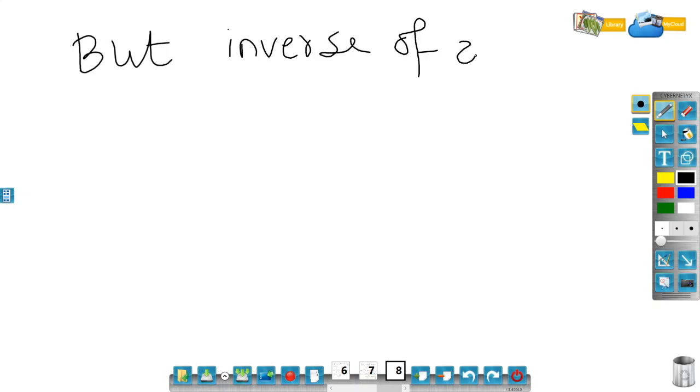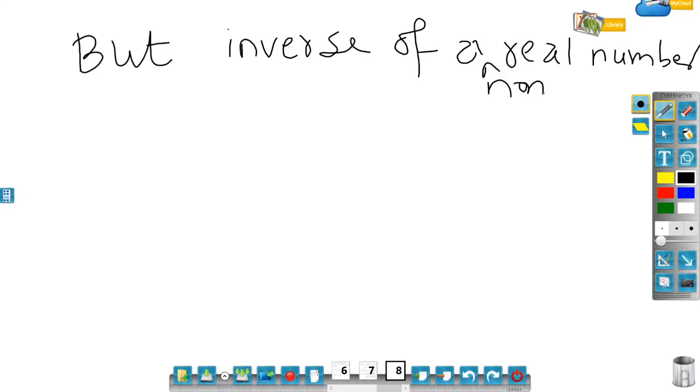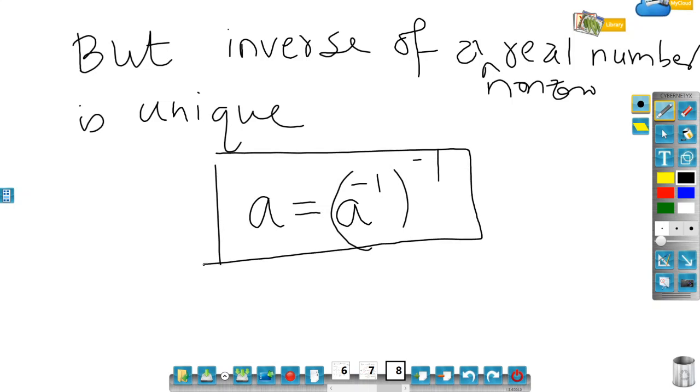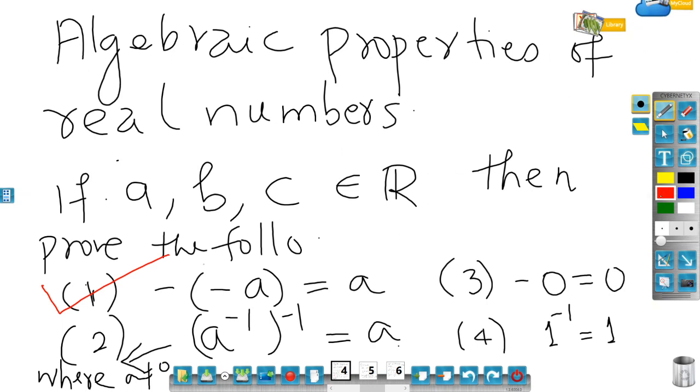So I will say that the inverse of a non-zero real number is unique. So by uniqueness, I can say that A must be equal to A to the power minus 1 to the power minus 1. This completes the second property. So let me come to the third: I have completed the second property also.